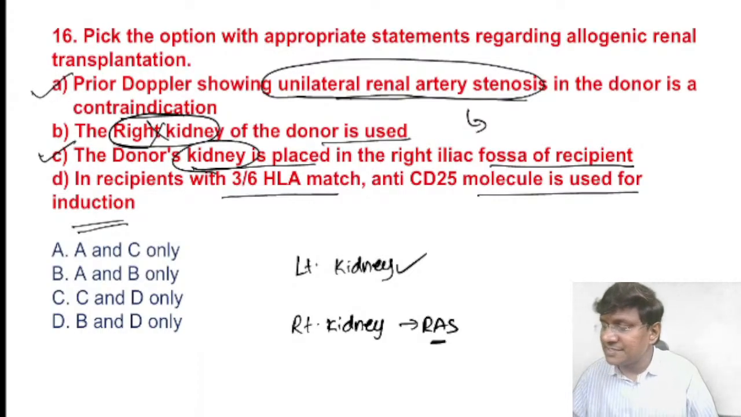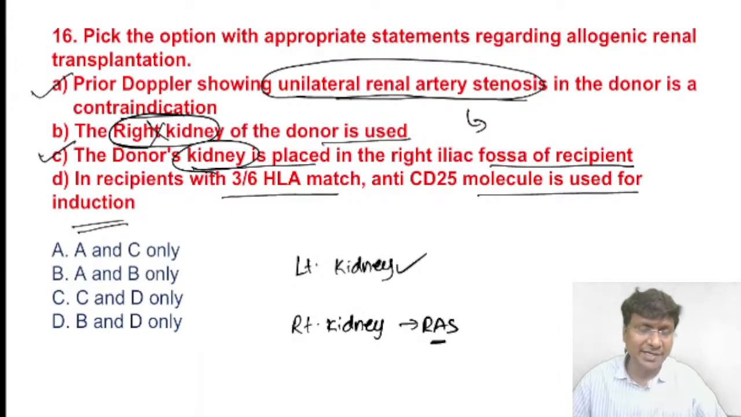The donor kidney is placed in the right iliac fossa of the recipient. Yes, the donor kidney is placed in the right iliac fossa. We don't place it in the loin area. We don't place it in the retroperitoneal area. We place it in the right iliac fossa and we anastomose it with the iliac vasculature of the recipient.